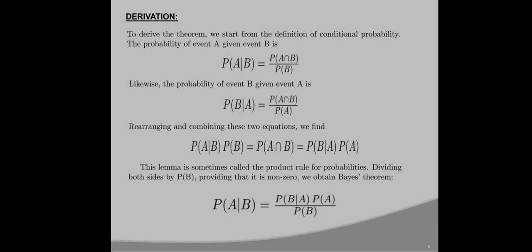Dividing both sides by probability of B, provided that it is non-zero, we obtain Bayes theorem.